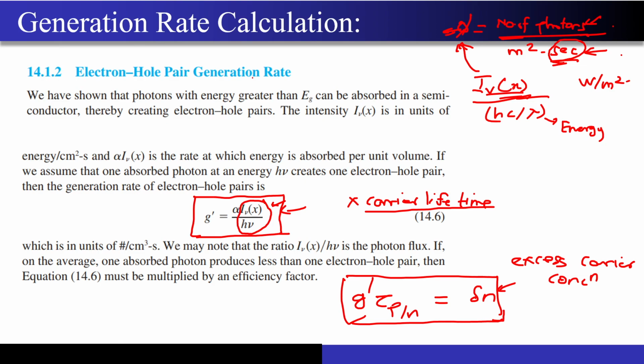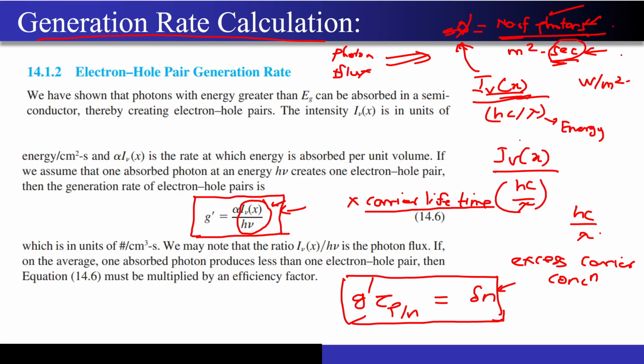Now coming to this formula, which is very important from the point of view of solving the numericals. This is nothing but the calculation of the generation rate. What did I tell you? Photon flux is nothing but the number of photons per meter square per second. Now, if I have a light having the intensity of IV of x, and if each photon has energy of hc by lambda, then the number of photons per second can be calculated by dividing these two numbers.